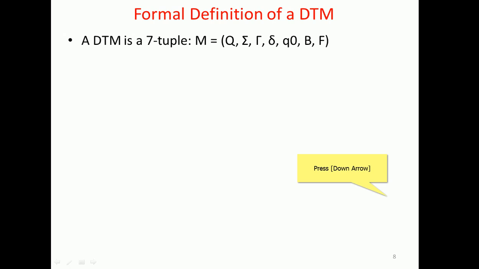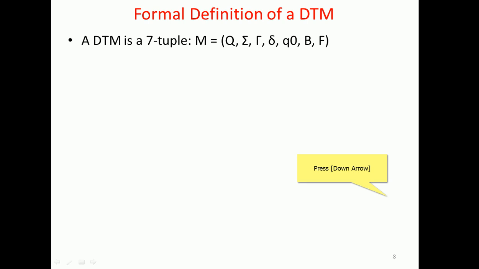The first dimension is Q, the finite number of states that could participate in this diagram, and sigma is the input symbol. That may be 0, 1 or a, b, or some Greek letters; alphanumeric letters are also possible. So these are the inputs welcome to that particular machine.